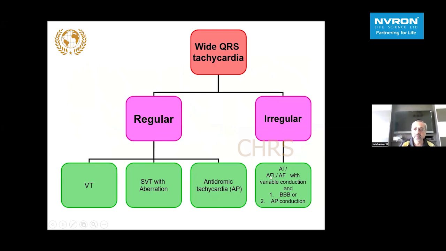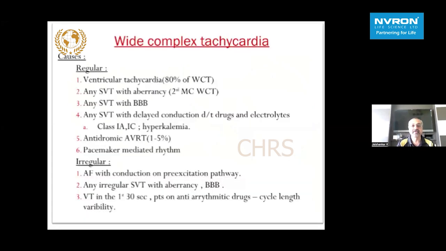If it is irregular, all the time we need to suspect an atrial arrhythmia. It could be an atrial tachycardia, fibrillation, flutter with variable conduction. Patients can have bundle branch block aberrancies, or it could be accessory pathway conduction as well. So the causes, as I said earlier, 2/3 are going to be VT, and the second most common cause is going to be SVT with aberrancy.